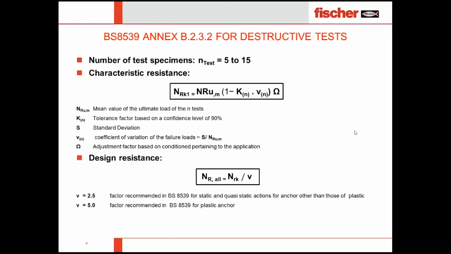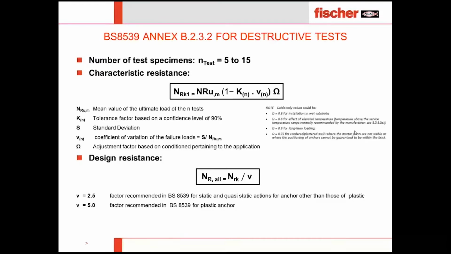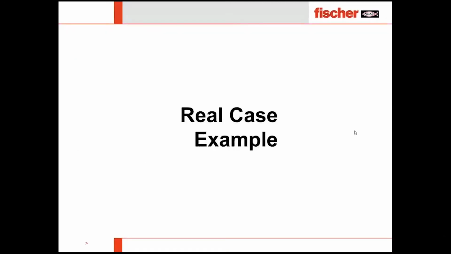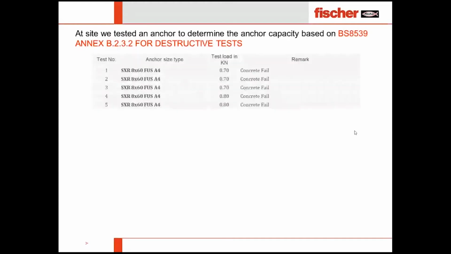So this is called the material safety factor. However, going forward, you can see the gamma value also sigma value also has been given. So what is the real case example? Let's say I did a test, 5 tests with test loads 0.7 kilonewton, 0.7 kilonewton, 0.7 kilonewton, then 0.8, 0.8. So all have happened concrete failure or block failure.